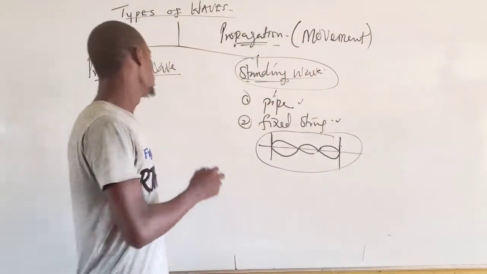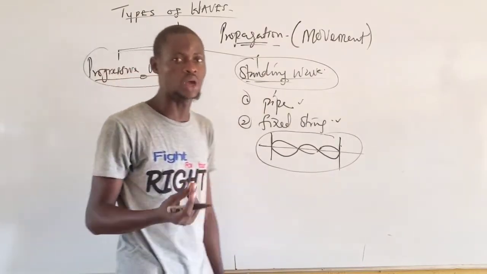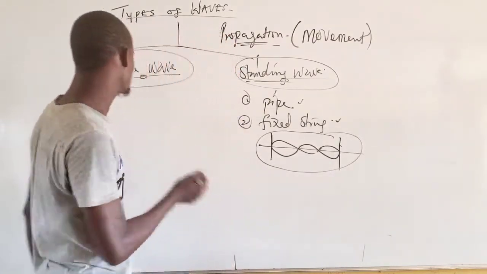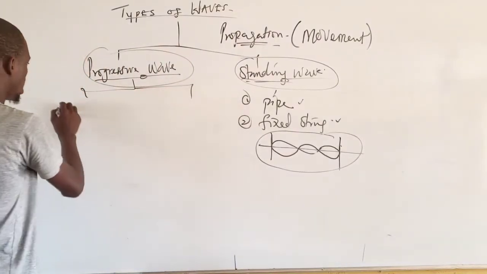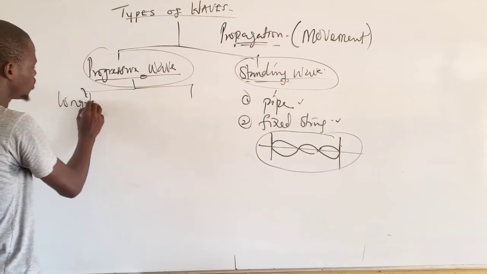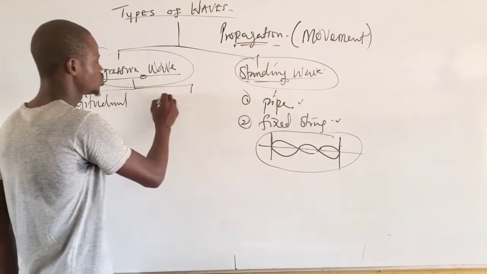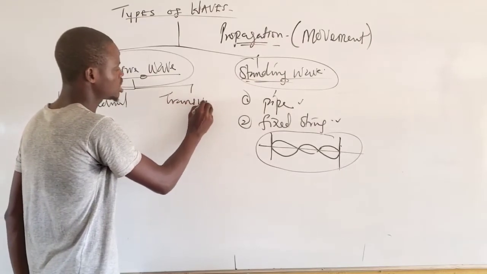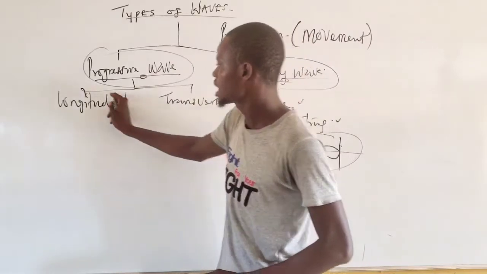Now, this progressive wave that I said is a traveling wave can be classified into two types. There are two types of progressive wave. We have what we call the longitudinal wave, and we have the transverse wave.